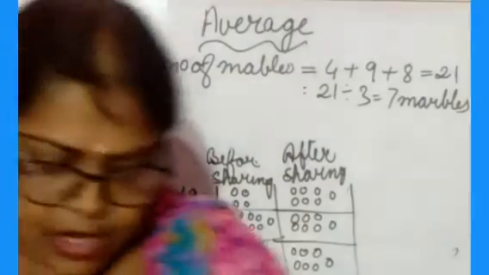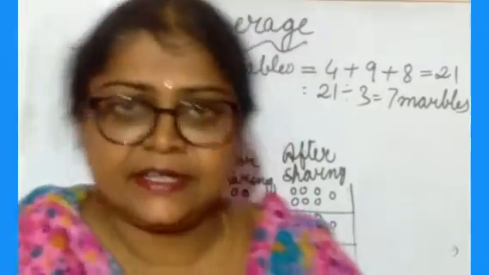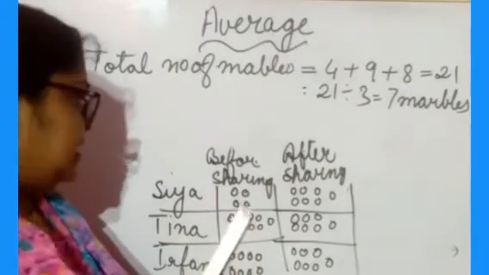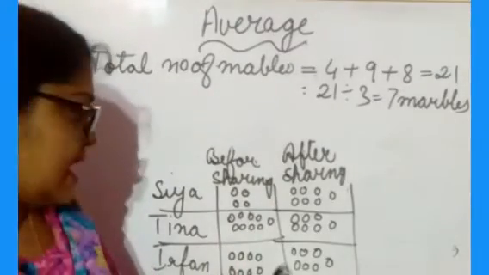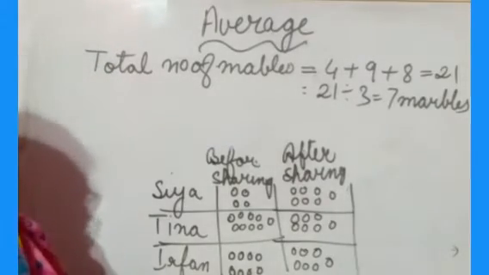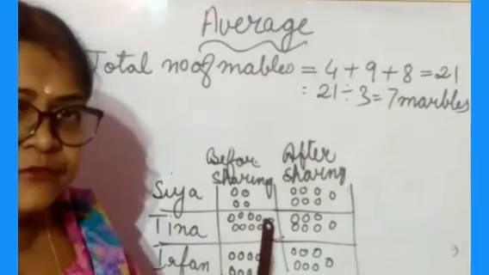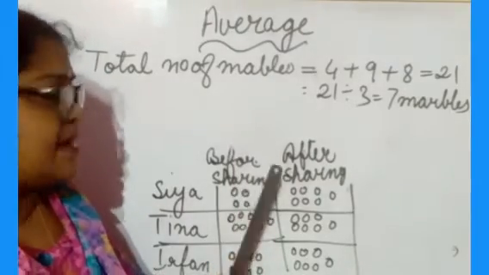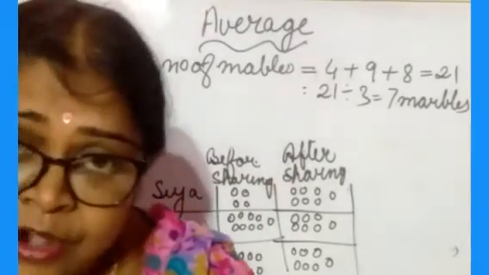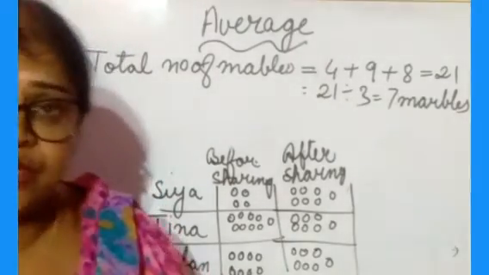Understood? Clear to you all? So what you have seen here is that three friends are having marbles: one friend is having 4 marbles, another friend is having 9 marbles, and Irfan is having 8 marbles. This is the data before sharing, and we have to share these marbles equally among them. So how do we share equally? For that, we have to take out the average.